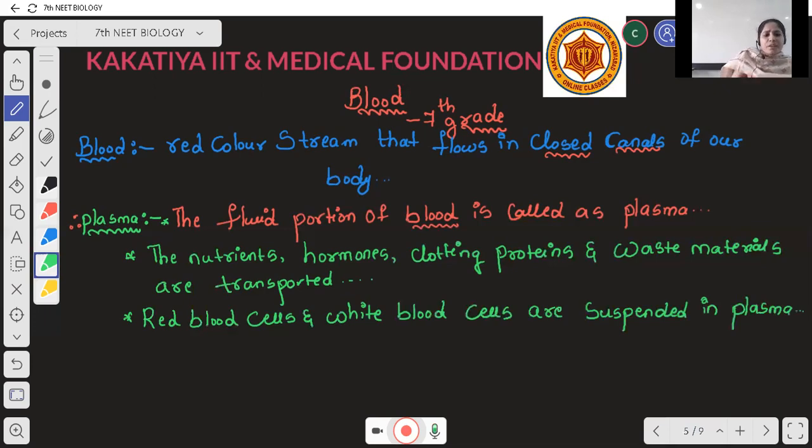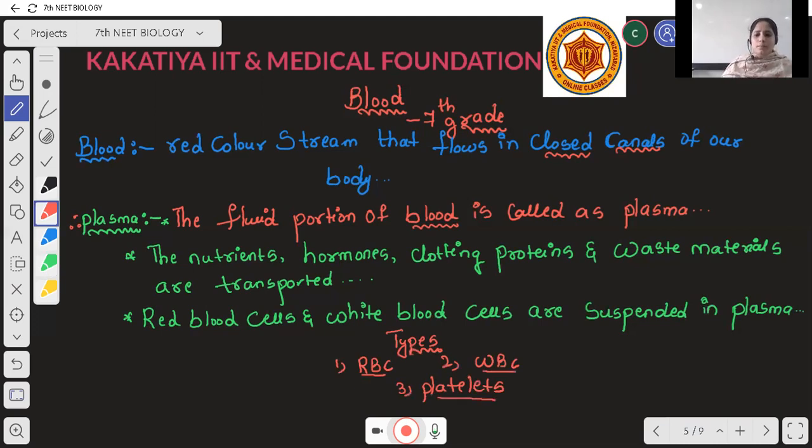So here we have three types of blood cells: RBC, red blood cells, WBC, white blood cells, and the third one is platelets.